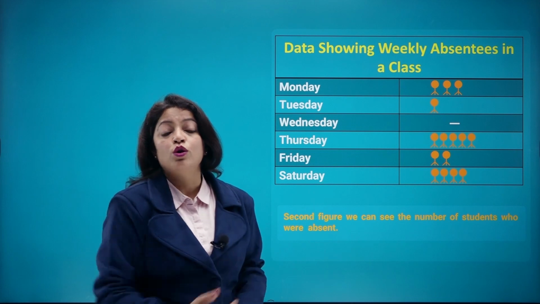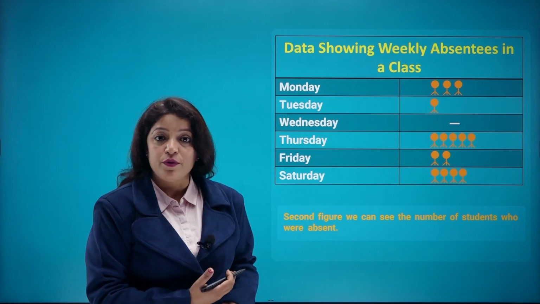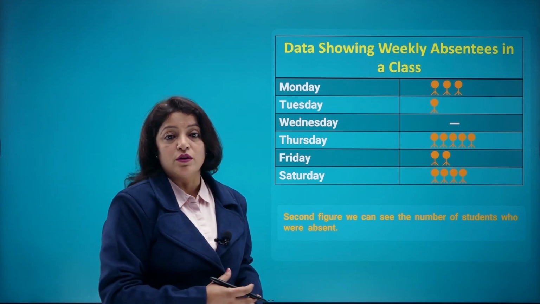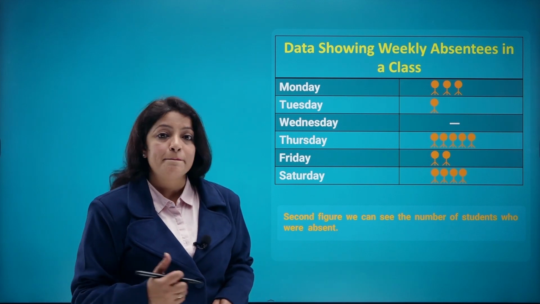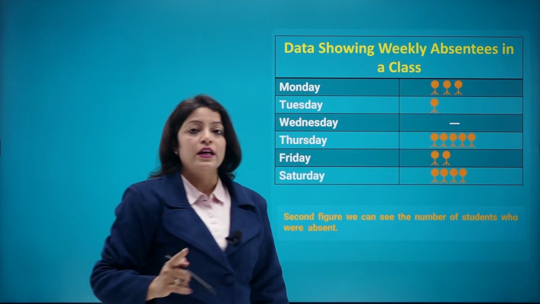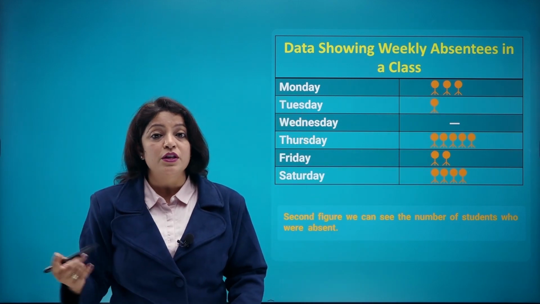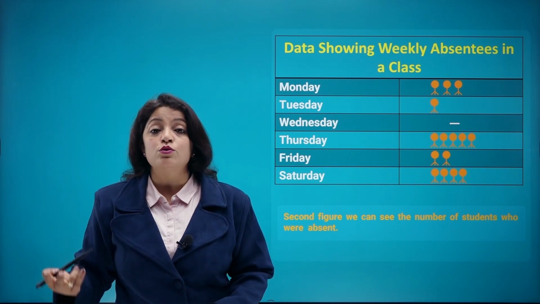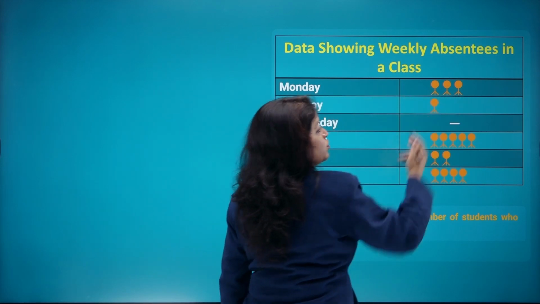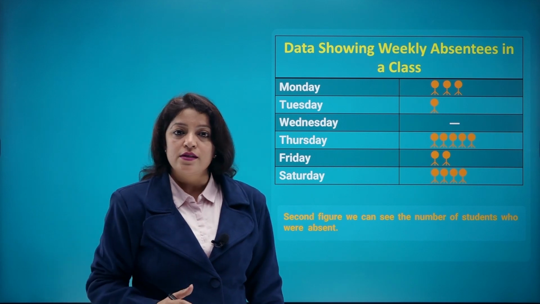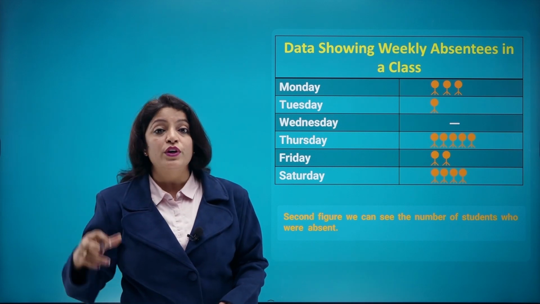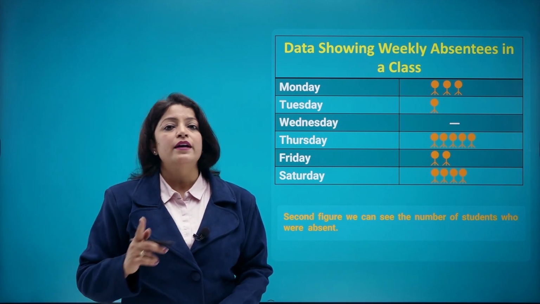Now here, we can say this is a type of pictograph, right? You have done it in your grade 6 also. Because something which is represented by a picture will be called a pictograph. Now here, it is not necessary that this one symbol will represent one child. Maybe one symbol here is representing 2 children, right? Then on Monday, 2 plus 2 plus 2, that is 6 children are absent. But since nothing is mentioned on this screen, like this picture represents 1 student or 2 students, if it is not mentioned, we will take it as a single one.